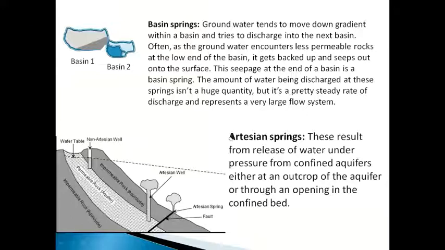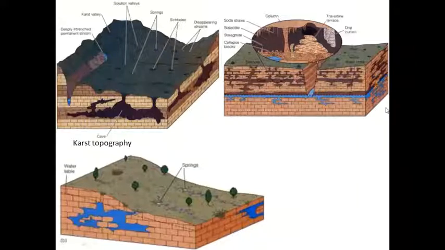Okay, next one. So this one is the last spring, that is karst topography spring. Sometimes what happens, in limestone there will be caves inside because limestone is soluble in water. So inside the ground there will be formation of caves. Whatever water percolates into the ground will be stored in these caves, and sometimes these caves are connected with the ground surface.